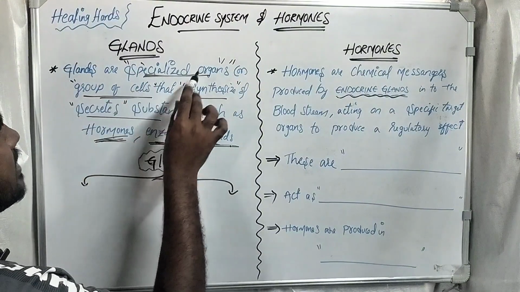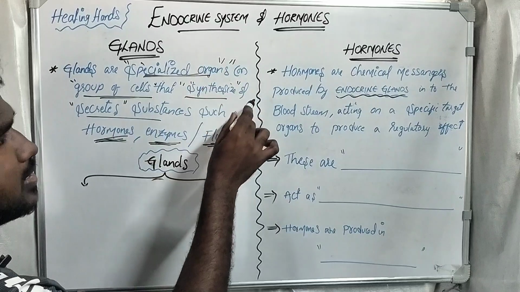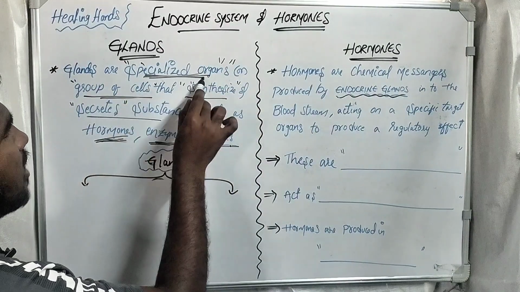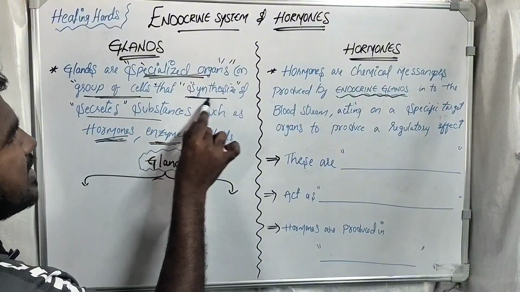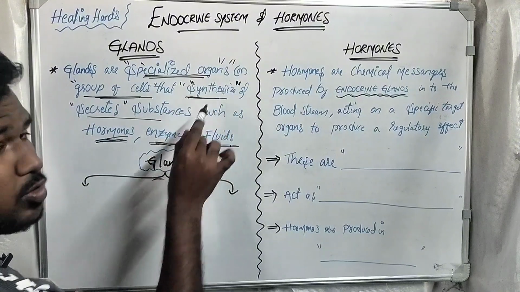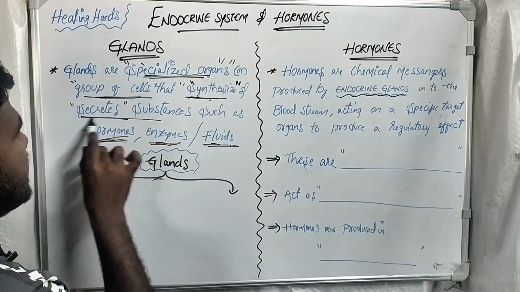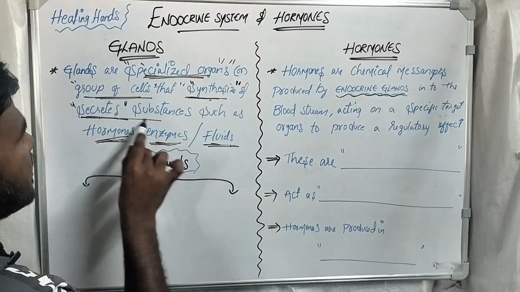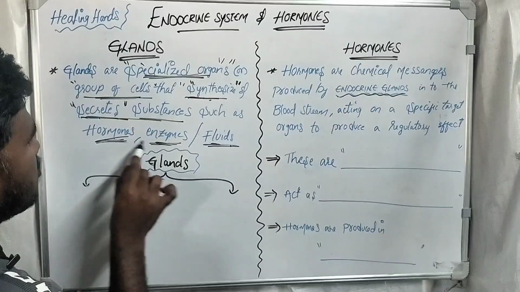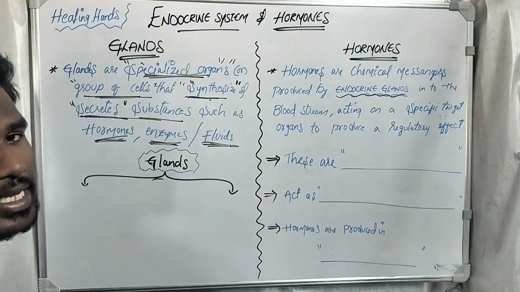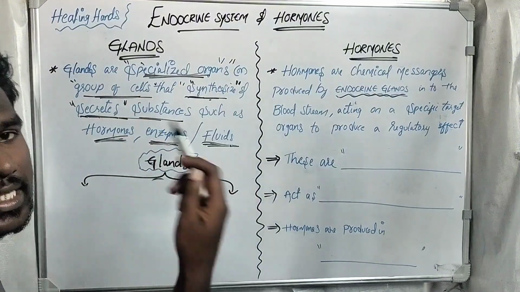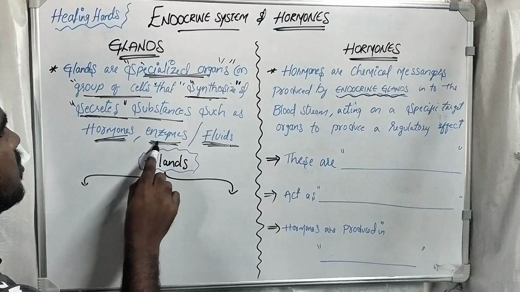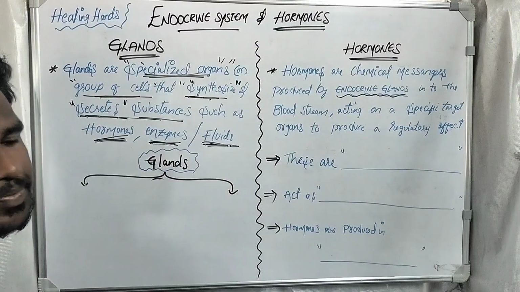Glands are specialized organs or groups of cells that synthesize and secrete substances such as hormones, enzymes, or fluids. They produce and secrete substances like hormones, enzymes, and fluids.